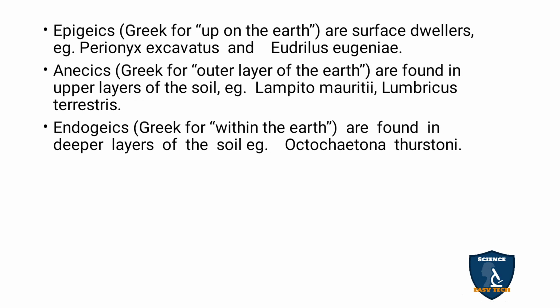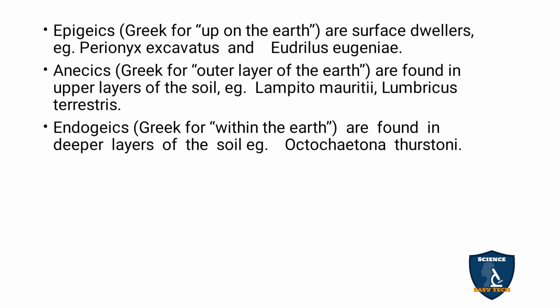Epigeics: in Greek, epi means upper, on the earth. So epigeics are the surface dwellers. Examples: Perionyx excavatus and Eudrilus eugeniae. They dwell in the surface soil and live there.